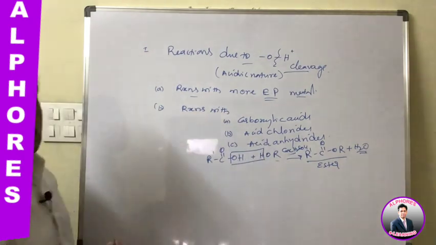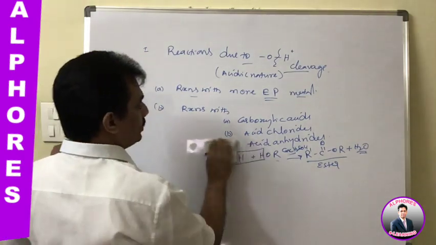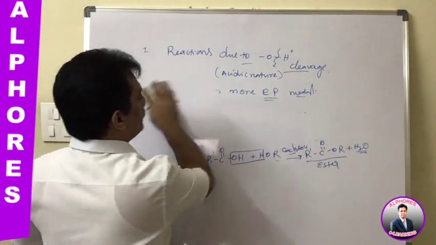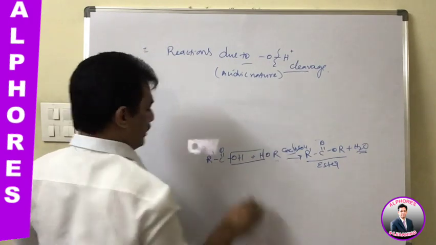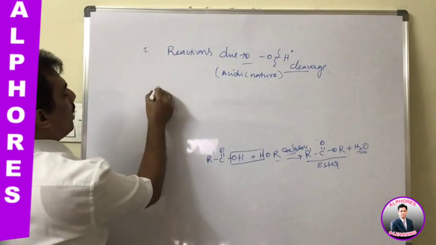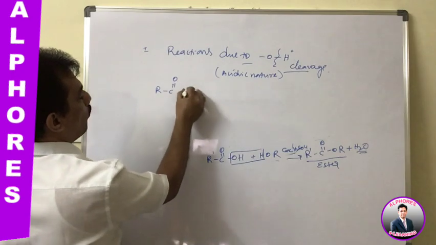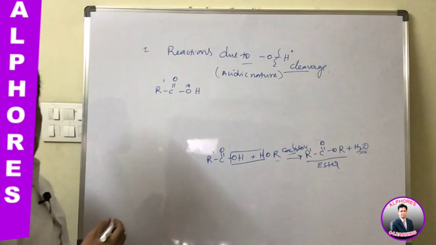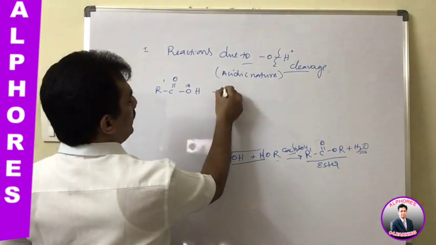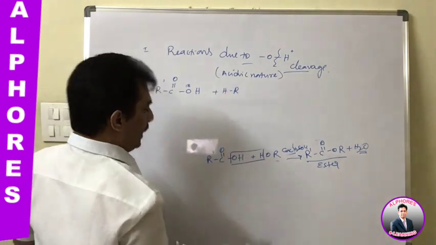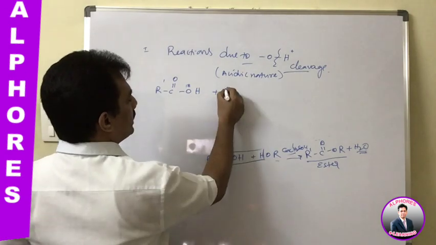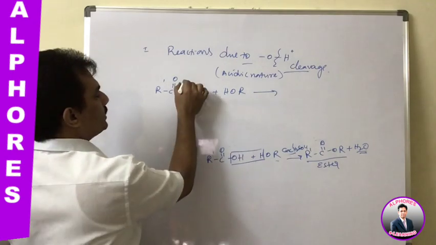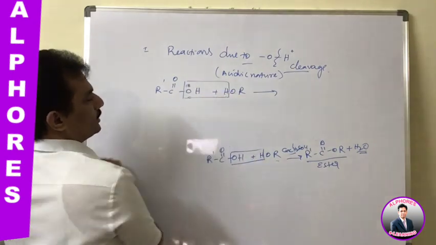Now coming to this, how can we say that this RCOOH is releasing OH and only hydrogen is released from alcohol? An excellent question may be framed here, and for that purpose let me explain the question which they can frame in competitive examinations. It is given RC double bond O-OH, it may be with the oxygen-18 radioactive isotope. When it is reacting with ROH, this acid having a radioactive isotope of oxygen will go like this.